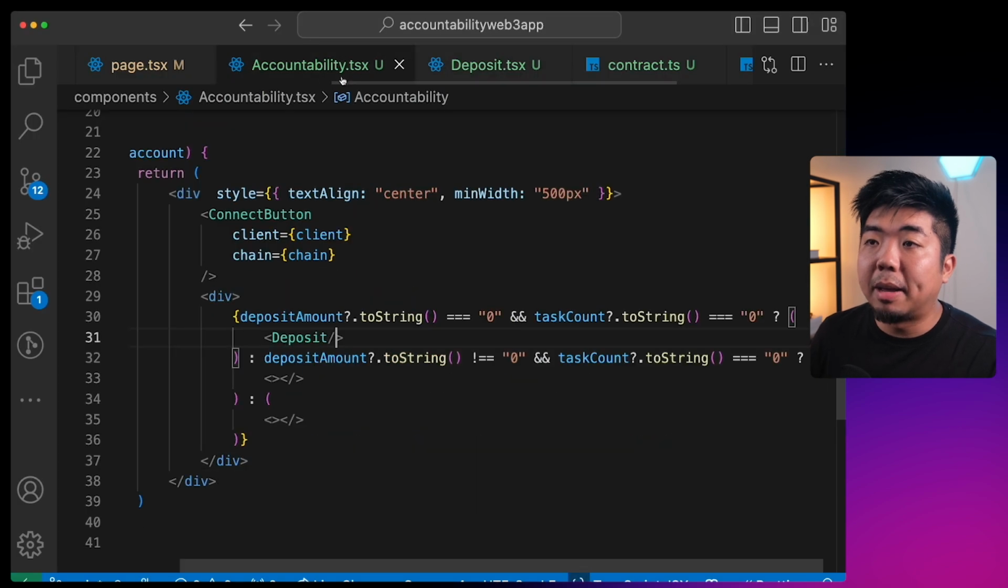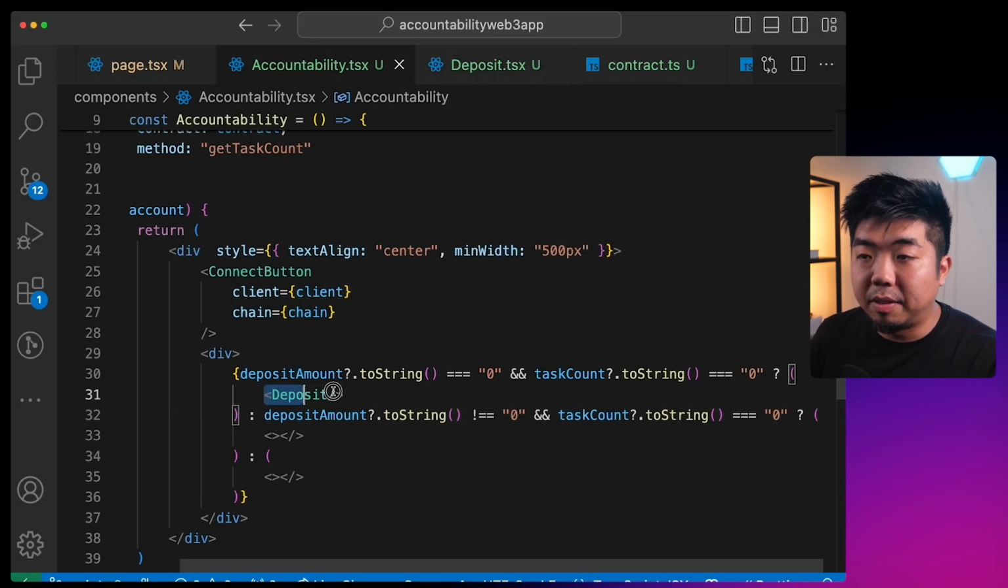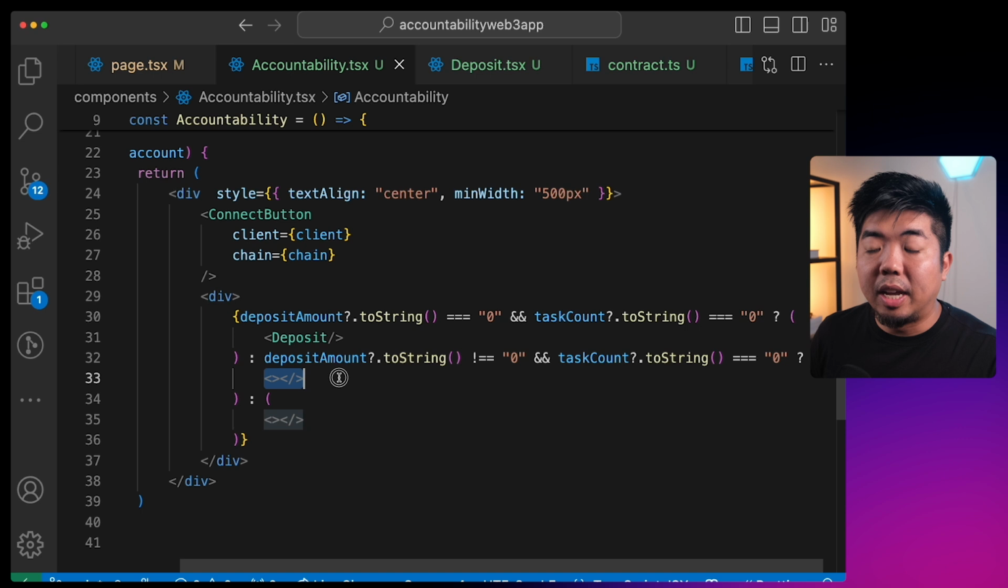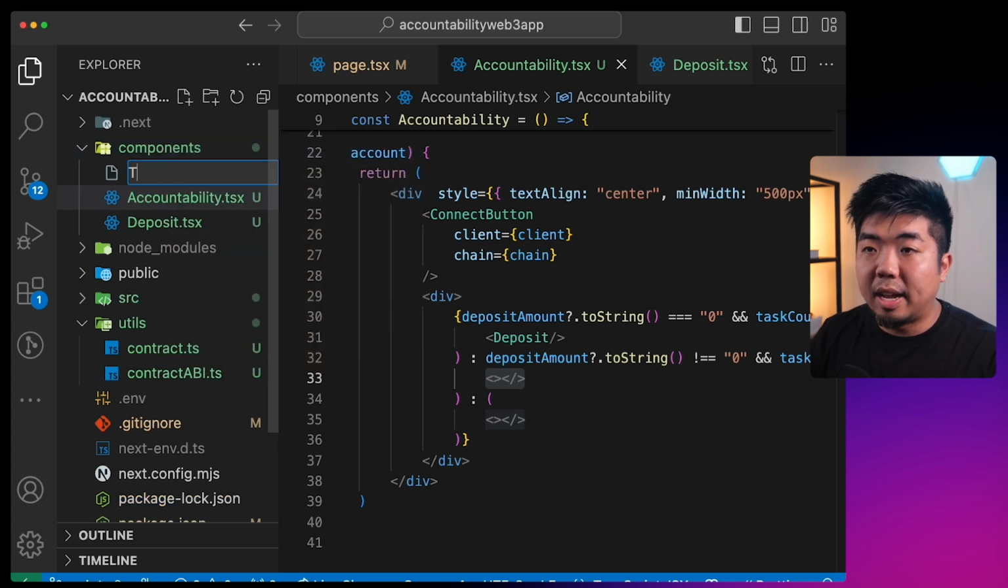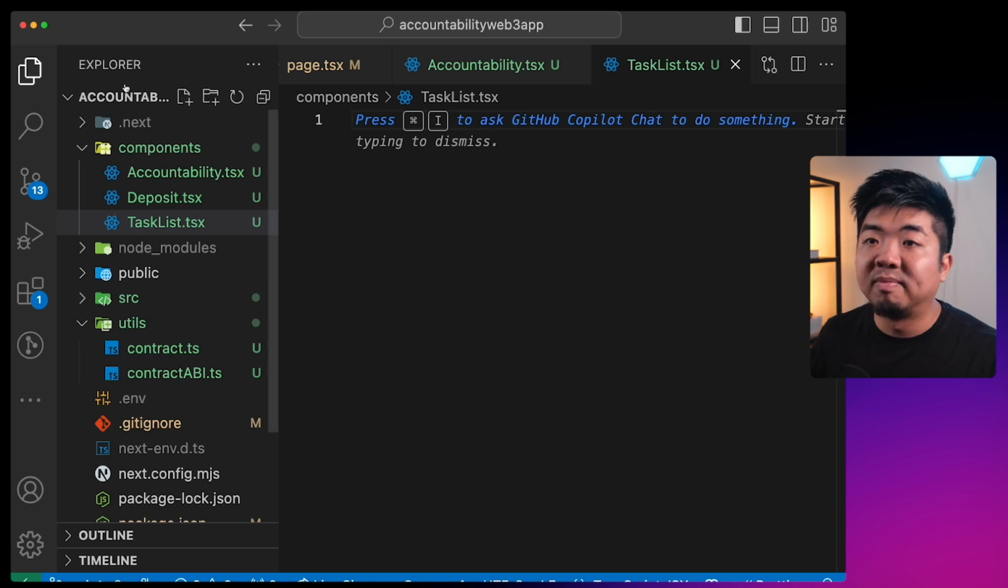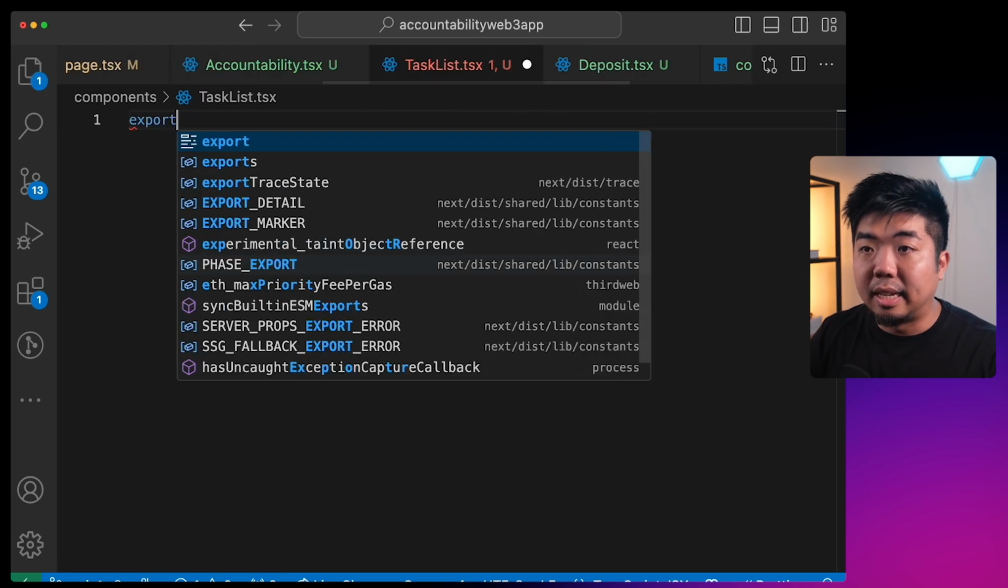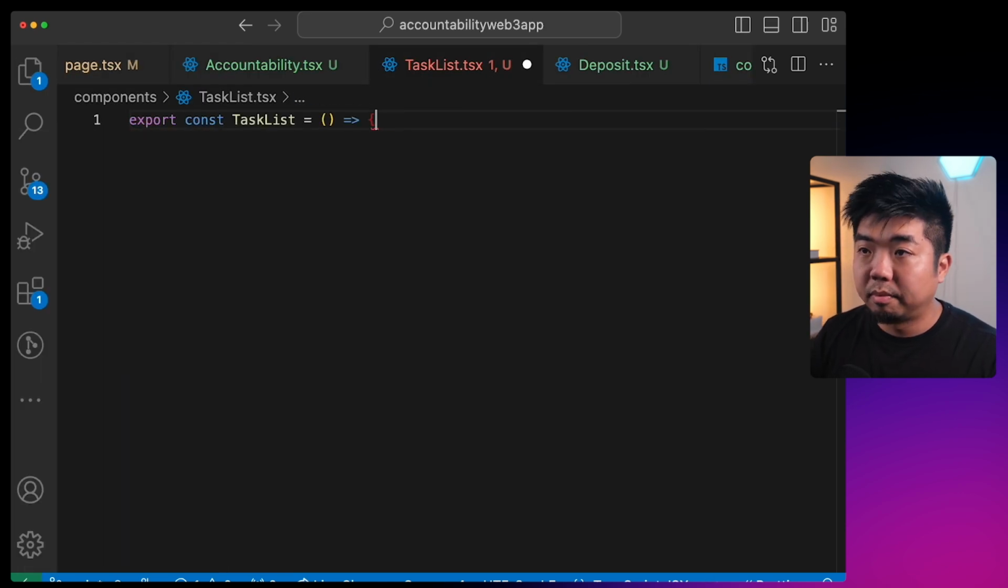So now if we take a look back at our accountability app, once our deposit funds are made, we have to allow a user to create their first task. So we'll create that component next here. We'll go to our components folder. We'll create a new file. We're going to call this our task list.tsx. And we'll create our task list component here.